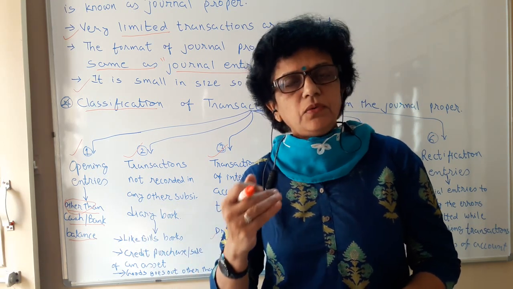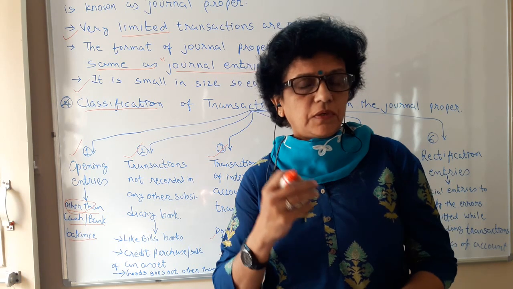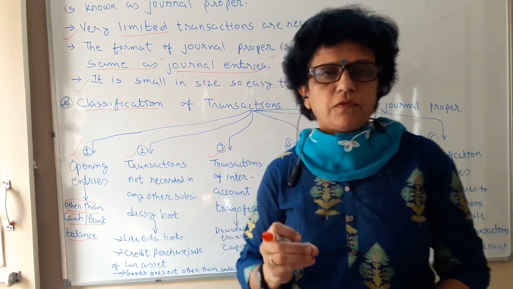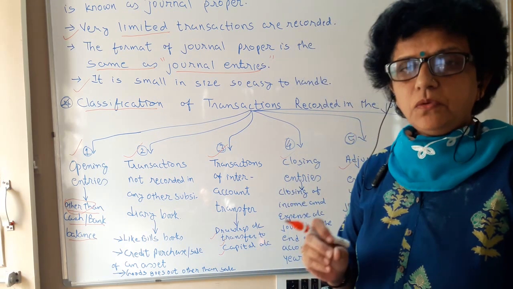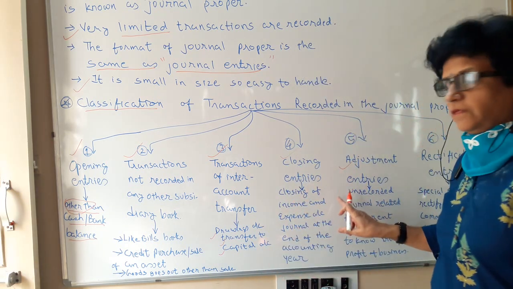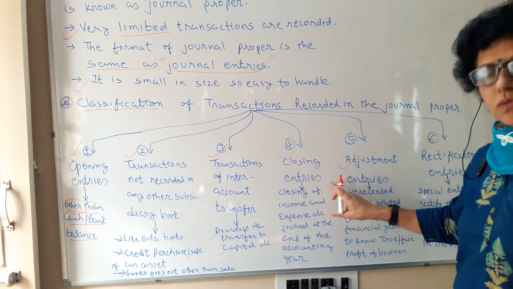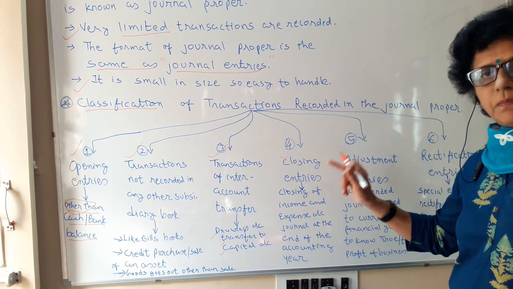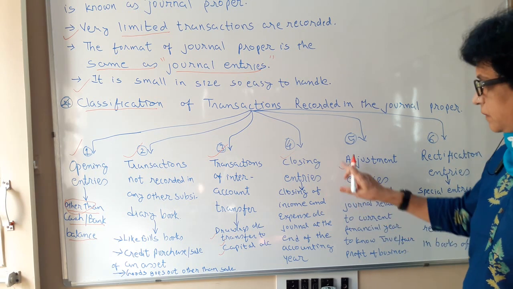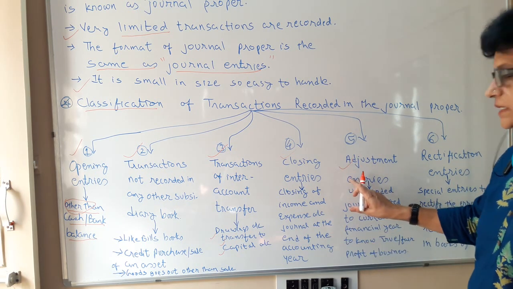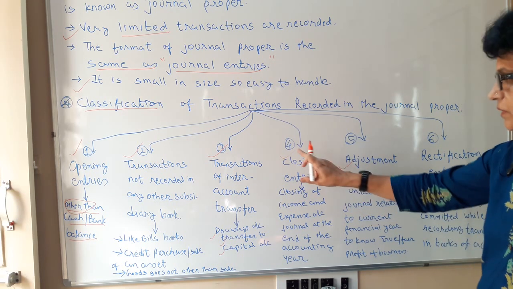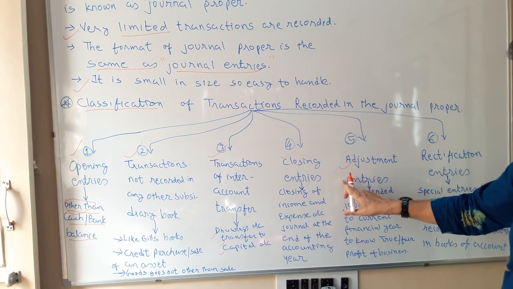To get the true and fair profit, that is the objective of accounting, to know the correct position of our business, we have to record such transactions. Those unrecorded transactions, which you record at the time of preparing final accounts, are known as adjustment transactions. And those adjustment entries are also to be passed in the journal proper.